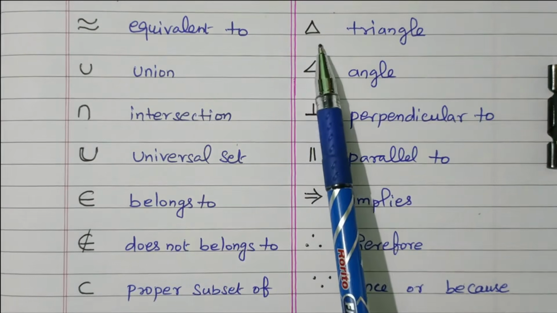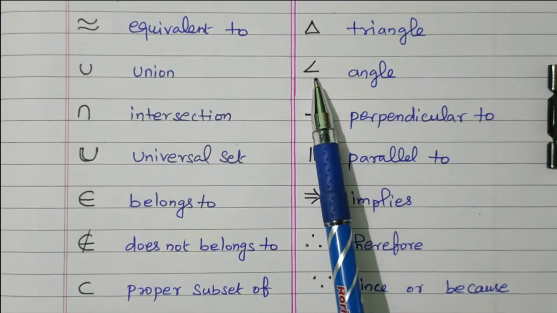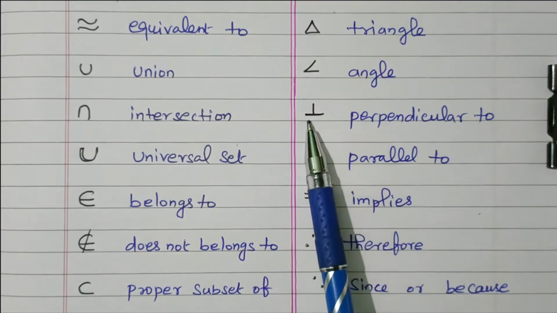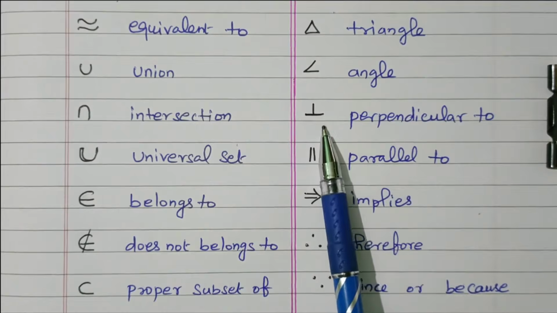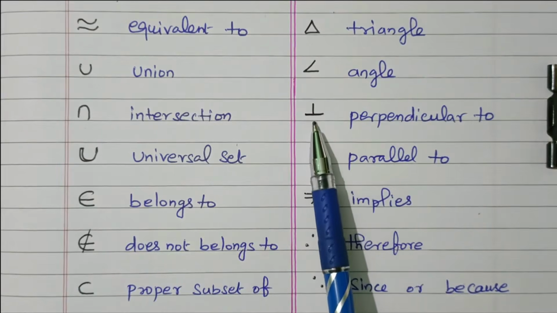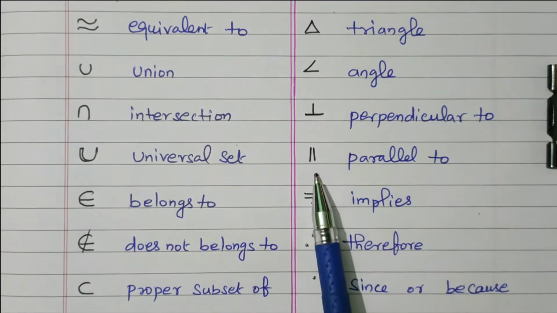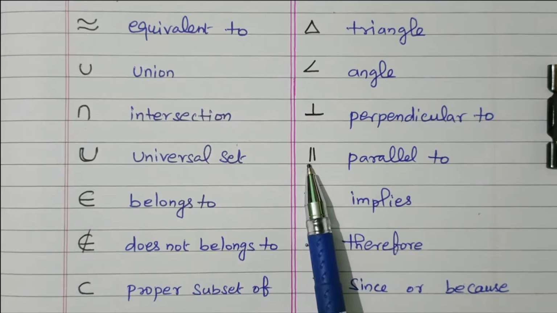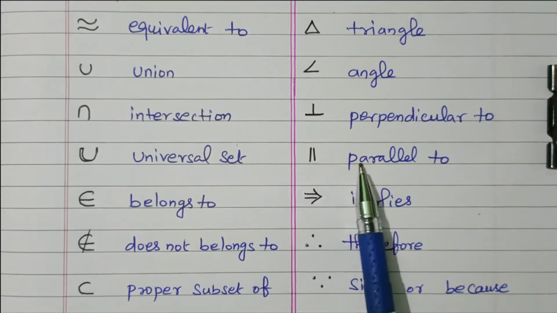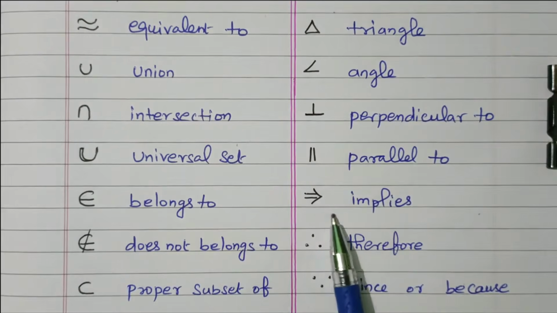Then this refers to triangle. This symbol refers to the angle, right? This is perpendicular. Perpendicular means 90 degrees. The symbol itself we can easily identify, 90 degrees. This is parallel to. A parallel to B means this symbol refers to parallel to. This symbol refers to implies.